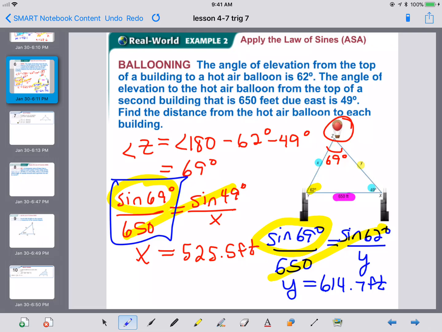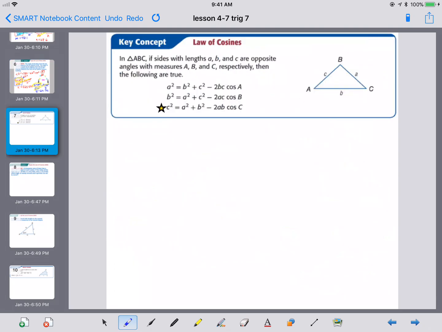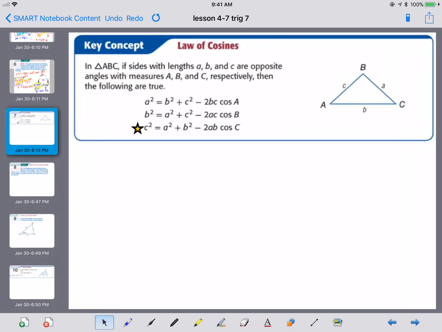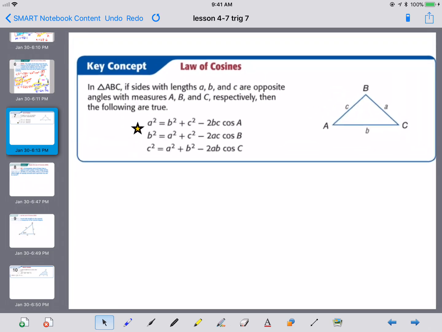If you are not given an angle and side pair, an opposite angle and side pair, you cannot use the law of sines. So then we need a different formula, and that formula is the law of cosines. So let's talk about how we use it.